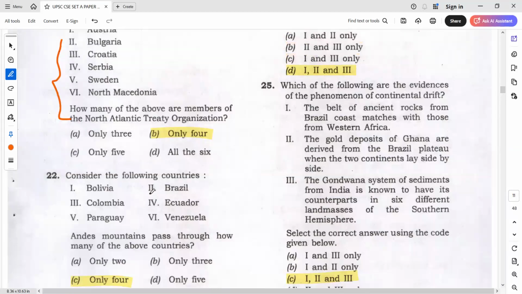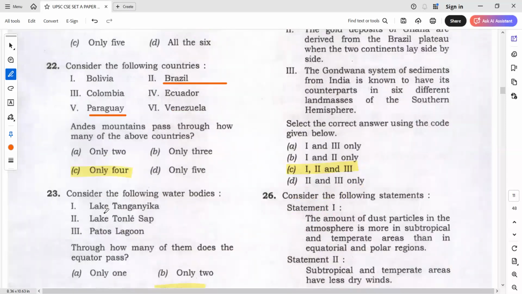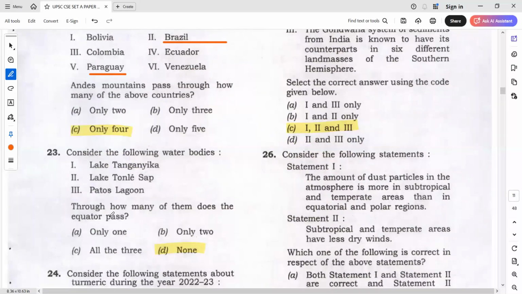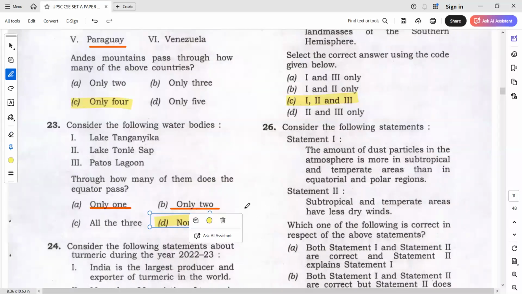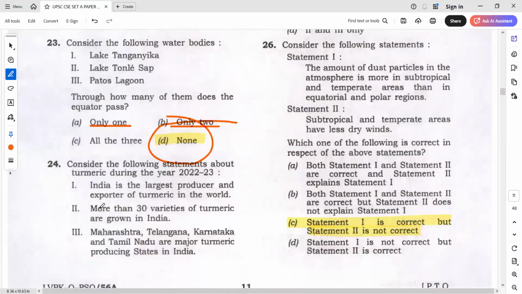Okay, because which states, which countries are not part of Andes? One is Brazil, another is Paraguay. Okay, rest of the countries are part of. So only 4 you can mark. Yes, here lake tones have, you can go for only 2 or only 1, your wish. But yes, the answer is none. Okay, so some exceptions will be there.